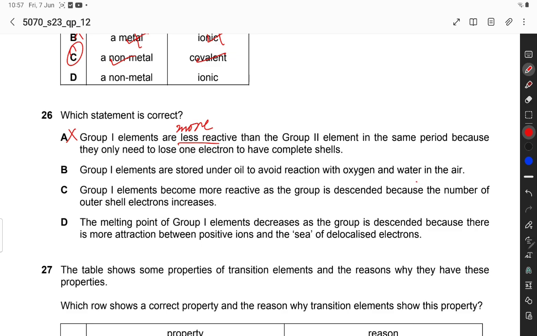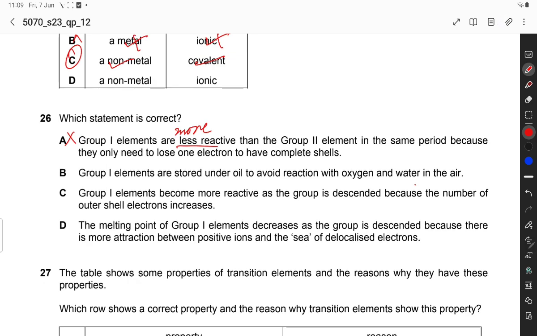Yes, this is correct, because group 1 elements are the most reactive metals of the periodic table, so they are stored under oil to avoid reaction with oxygen. B is the correct option.